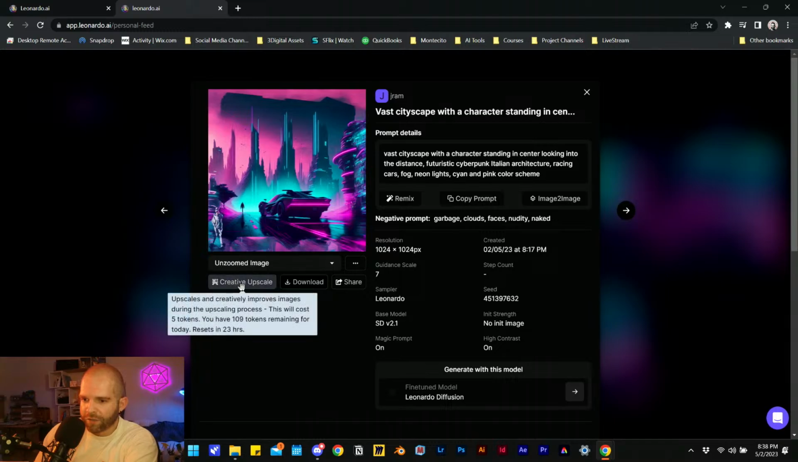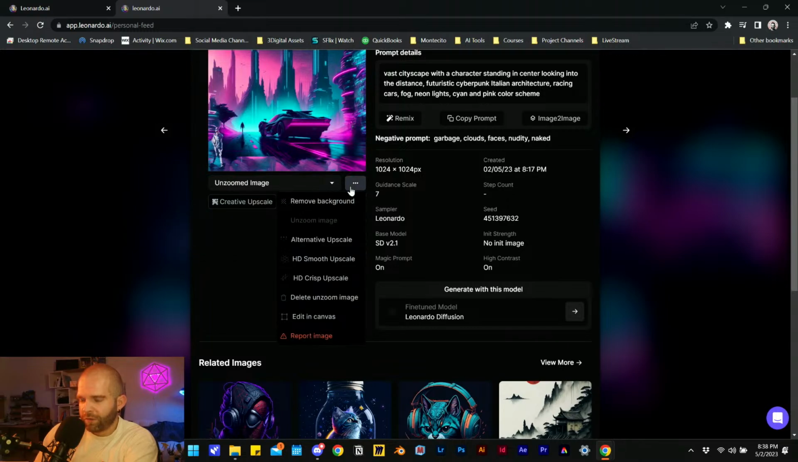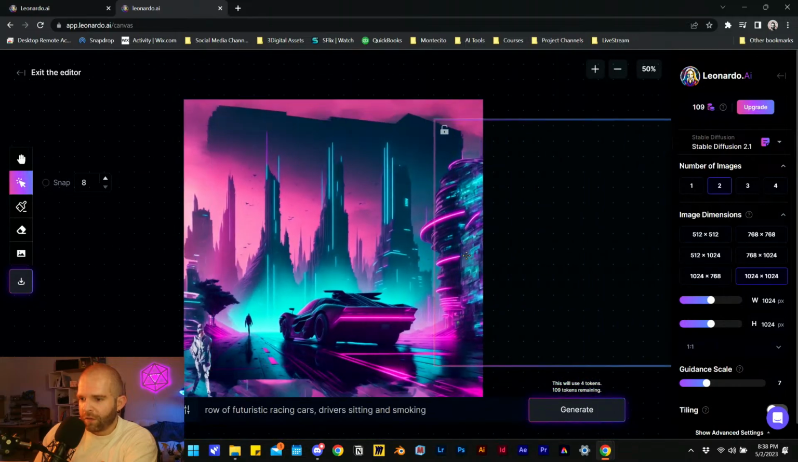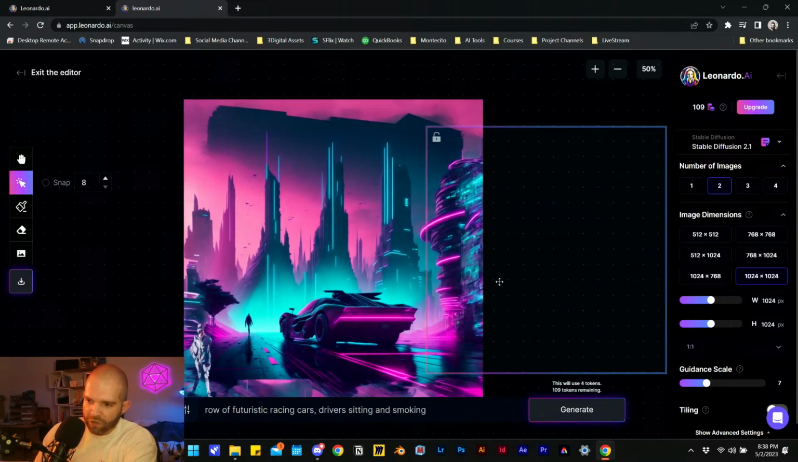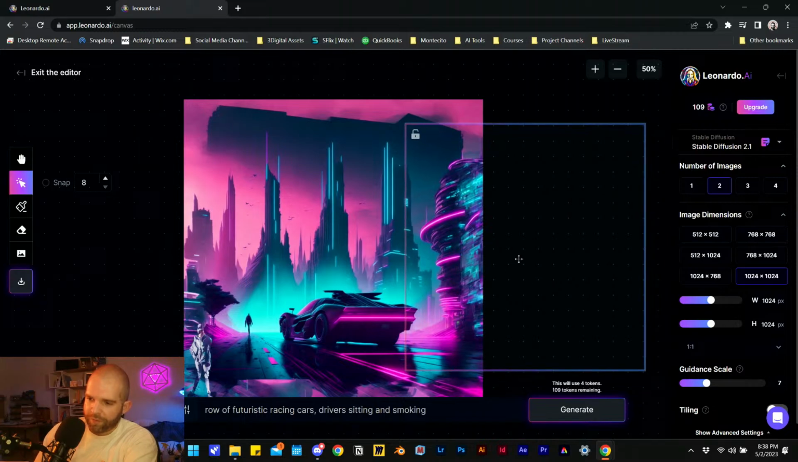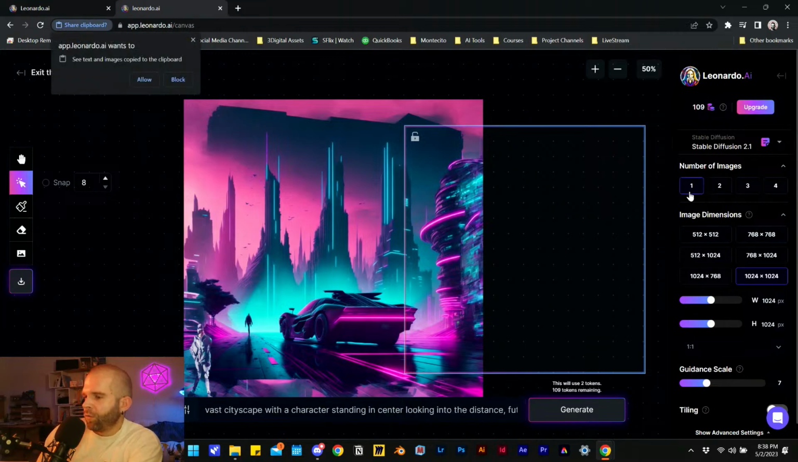Like here, I can just go now to Canvas, probably. Creative Upscale, Download, right here. Editing Canvas on the 3 dots. Okay, so that's our outpainted version. We'll overlap this square right here. We'll paste in our prompt. We'll ask for, sure, 2 options.